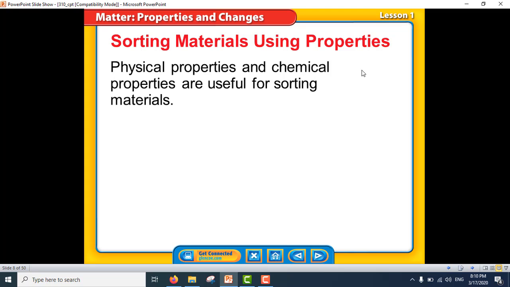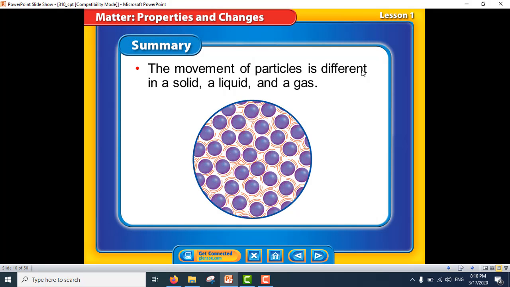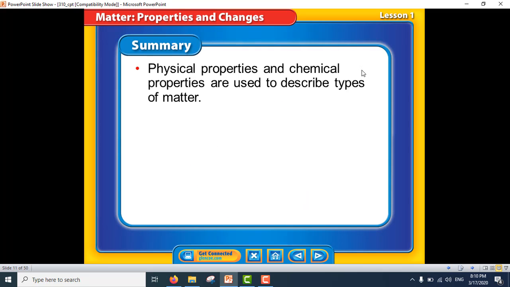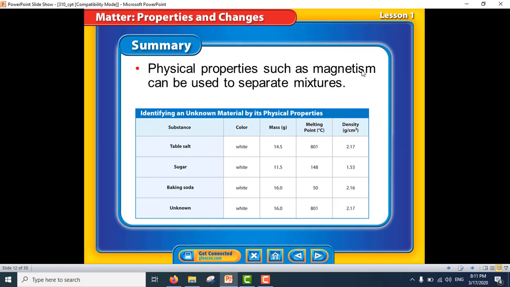Sorting material using properties. Physical properties and chemical properties are useful for sorting material. Physical properties such as a material's melting point are useful for separating different types of matter that are mixed. Now this is the summary for our lesson. The movement of particles is different in a solid, liquid, and gas. Physical properties and the chemical properties are used to describe types of matter. Physical properties such as magnetism can be used to separate mixtures.